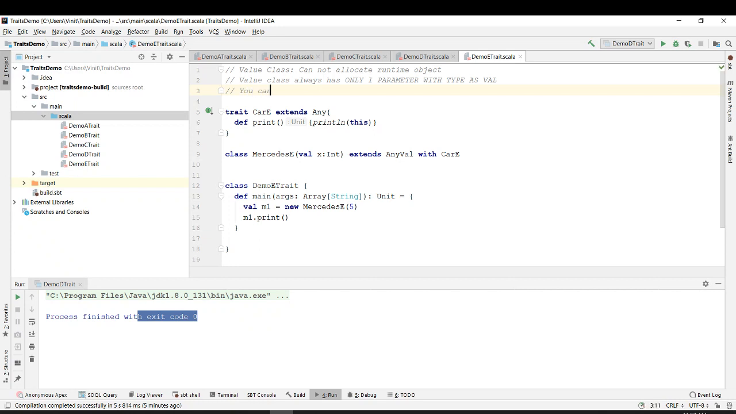You cannot extend a value class. You can extend other classes, but you cannot extend a value class. This Mercedes E is a value class because you have written it as extends AnyVal, right? It has only one parameter that is of type val. That means once it gets the value, you cannot create another runtime object. You cannot change it, and you cannot make a new class that extends this value class.